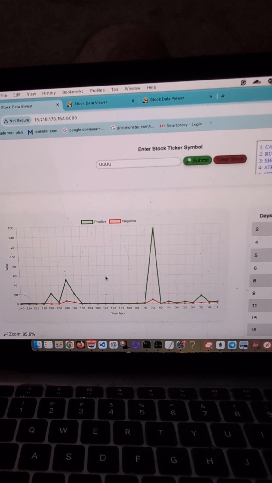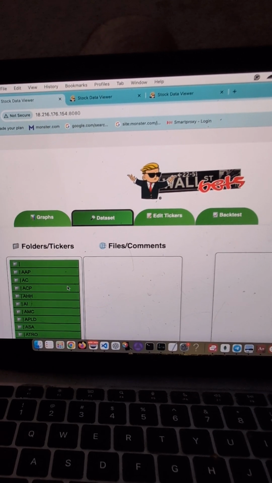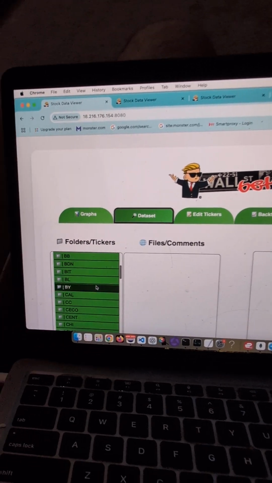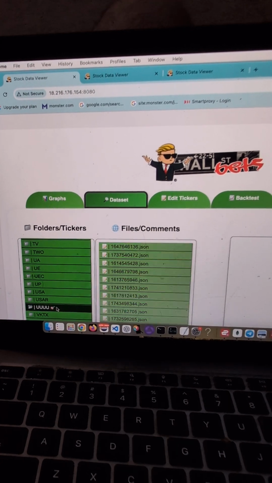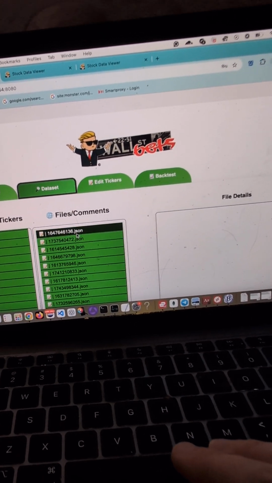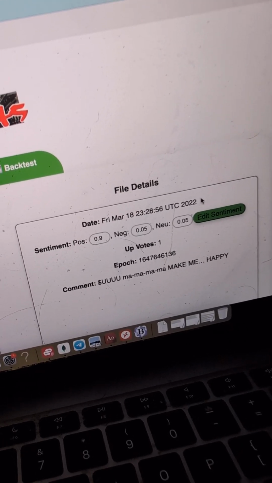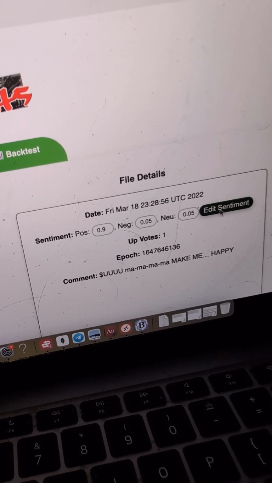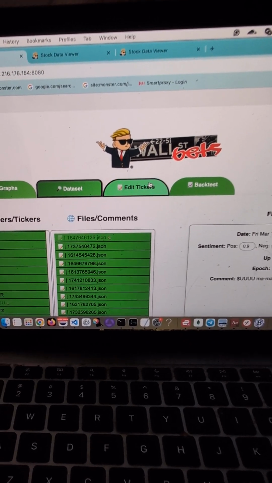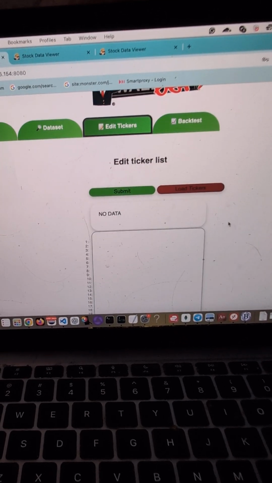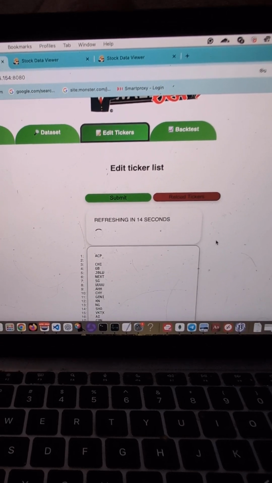Now, if you want to look at the actual comments about a stock ticker, you go to Dataset, and then you click a file. And as we can see, this one is rated as a positive sentiment. You can click Edit Sentiment to change how the data is charted to the screen. The last feature is the Edit Tickers list. You can actually add and remove tickers to the list.